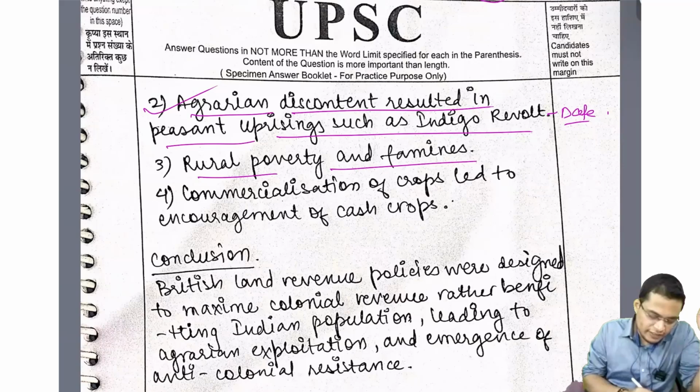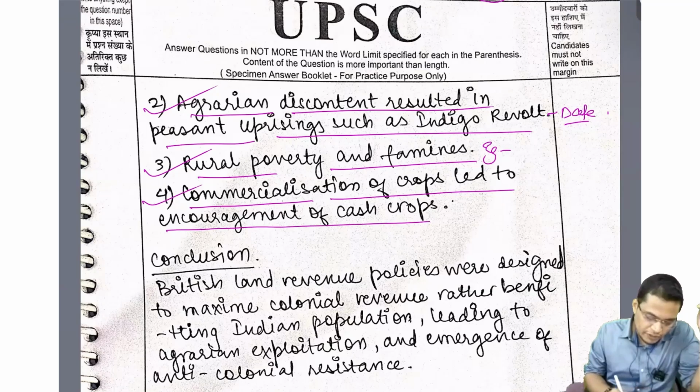Rural poverty and famines, yes. So if you add some example like Bengal famine, then commercialization of crops led to the encouragement of cash crops also, yes. Example indigo.